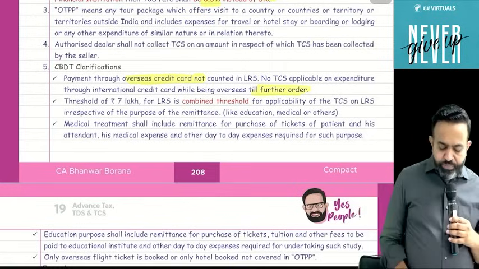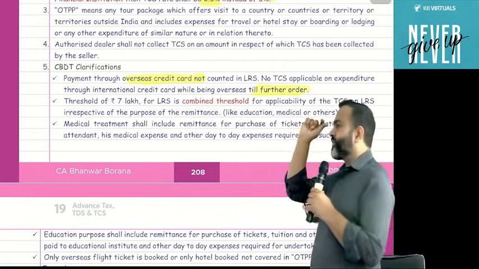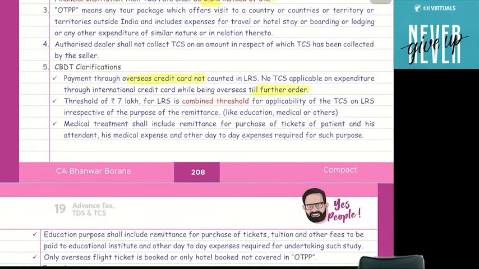Now the second point, all people pay attention, a very interesting part. Suppose, for example, today I send 10 lakh rupees to the UK through Kotak Bank under the LRS scheme. So will Kotak Bank collect the TCS on 3 lakh or on the total 10 lakh? 3 lakh. 7 lakh is exempt, so TCS is applicable on 3 lakh.